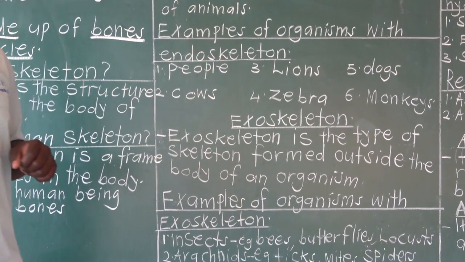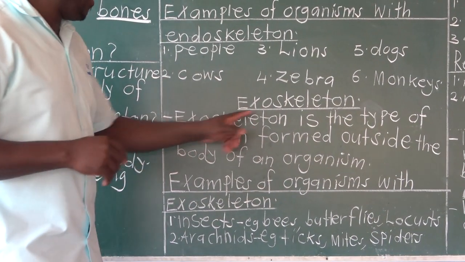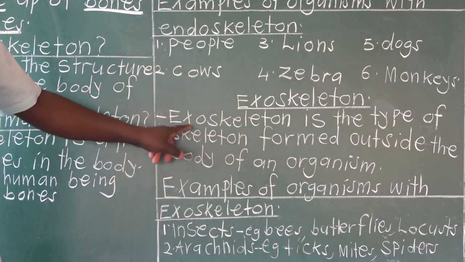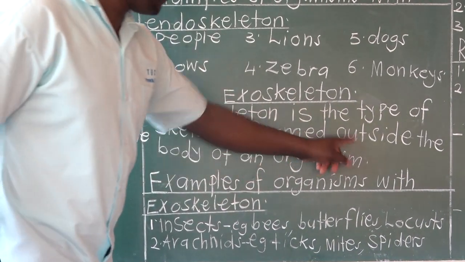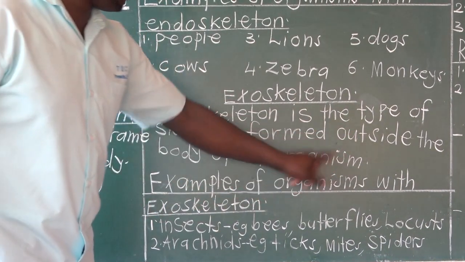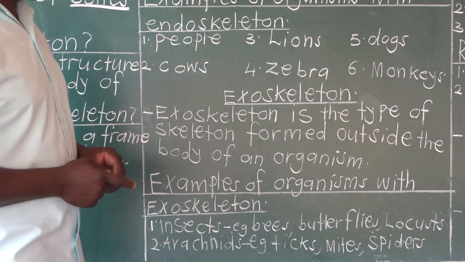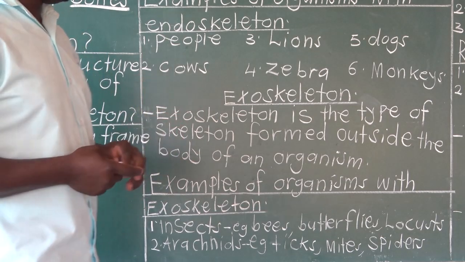Exoskeleton. As I said, the word exo means outside or external. So, exoskeleton is the type of skeleton formed or found outside the body of an organism.